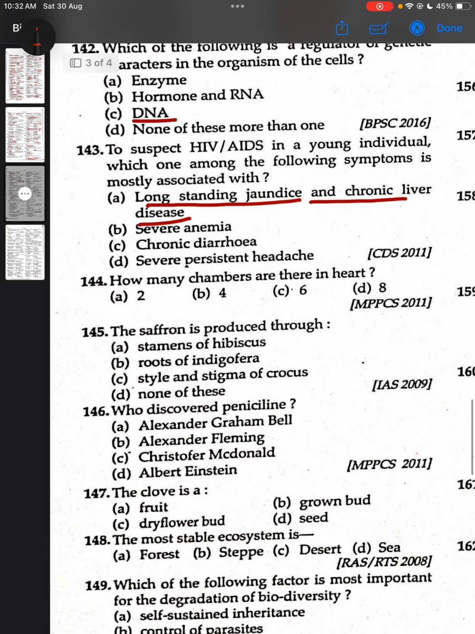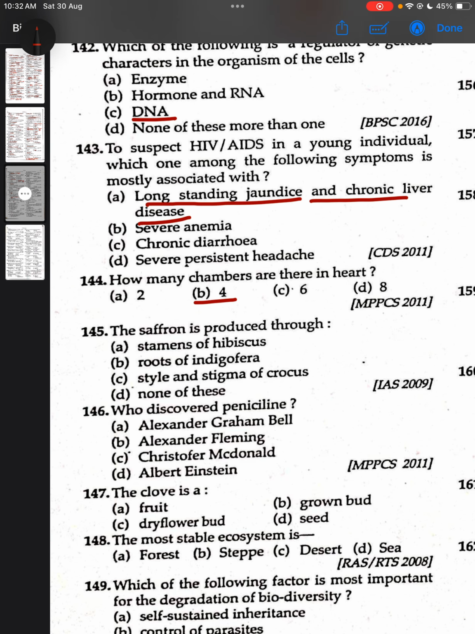How many chambers are there in a heart? 4. 2 atria and 2 ventricles. The saffron is produced through the style and stigma of crocus, and in every flower of saffron there are only 3 stigmas. 3 stigmas in one flower.